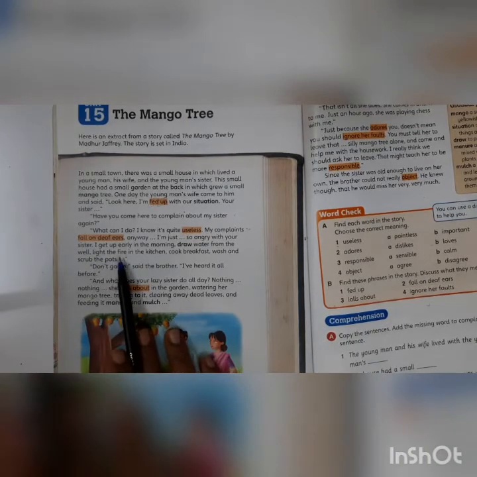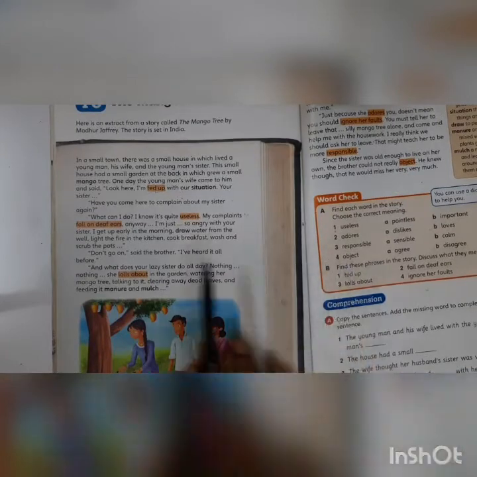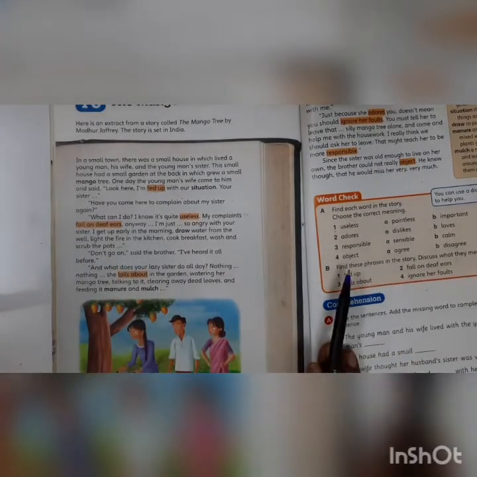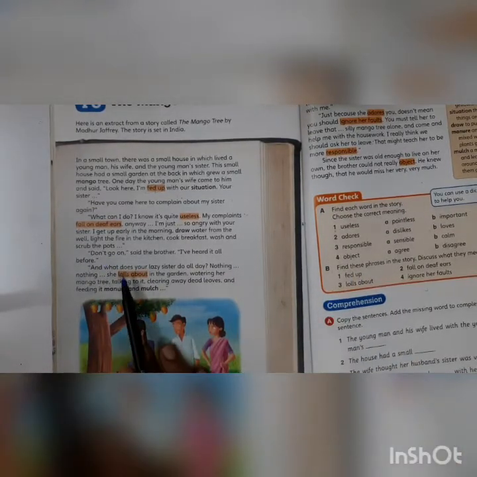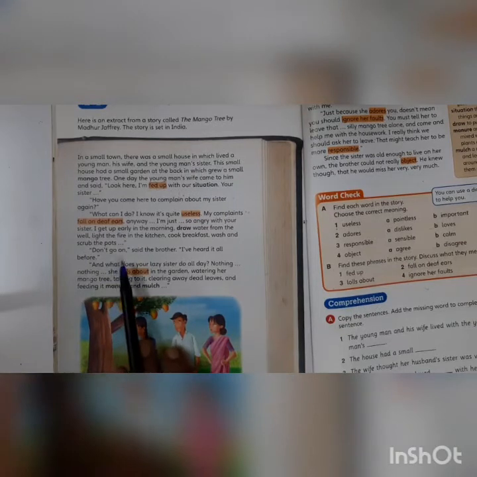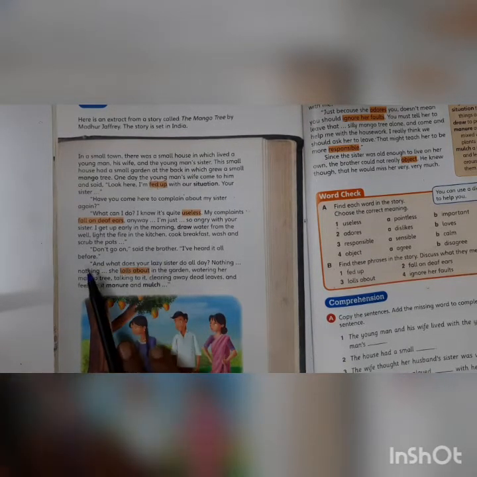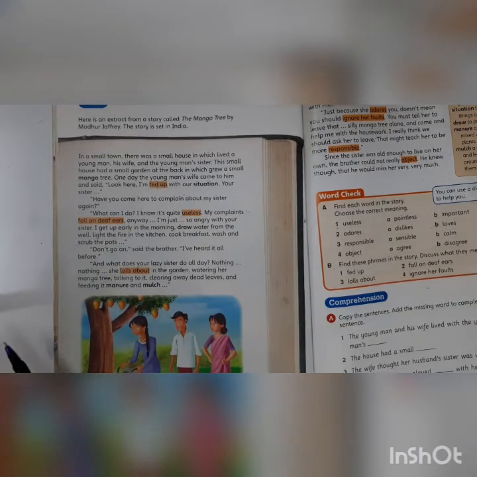See, light fire in the kitchen. So that means maybe they are using a wood fire. Scrub the pots. Scrubbing is cleaning. So much work, right? This is the young man's wife. Don't go on, said the brother. I've heard it all before. So what's the brother saying? Don't go on. I've heard this all before.